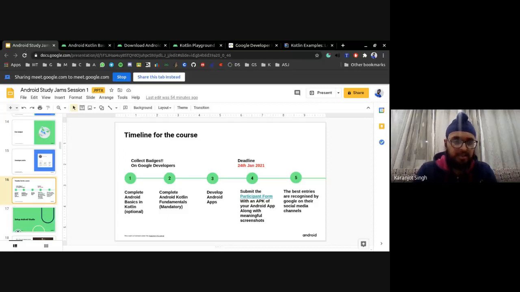While we're answering questions, if anyone is free, so if you're clear with the doubts, you can proceed. I can give you a link. You can proceed to download Android Studio. It is an 800 MB package, version 4.1.1, which is the latest version. I'll share that real quick with you.